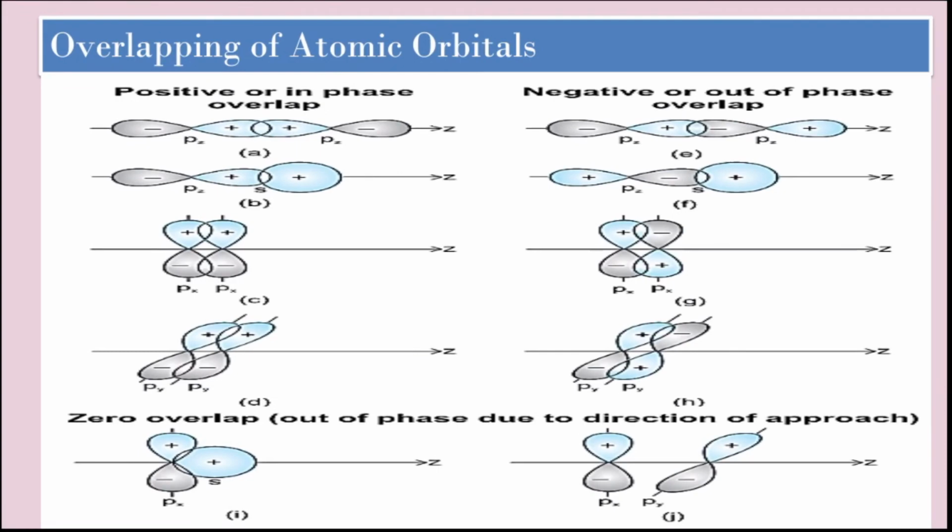When orbitals of two atoms come close to form a bond, their overlap may be positive, negative or zero depending upon the sign and direction of orientation of amplitude of orbital wave function in space. Positive and negative signs on boundary surface diagrams show the sign of the orbital wave function and are not related to charge. Orbitals forming a bond should have the same sign and orientation in space. This is called positive overlap.